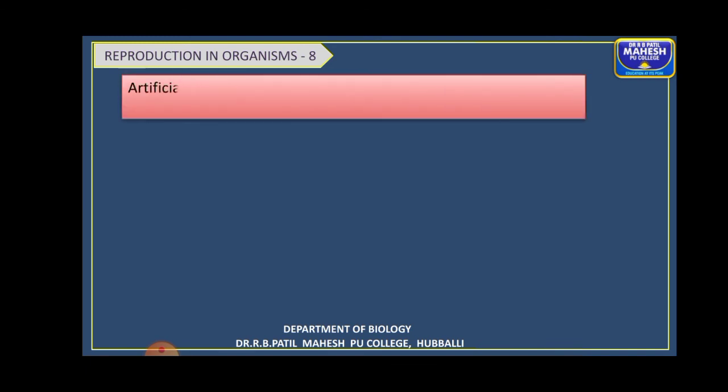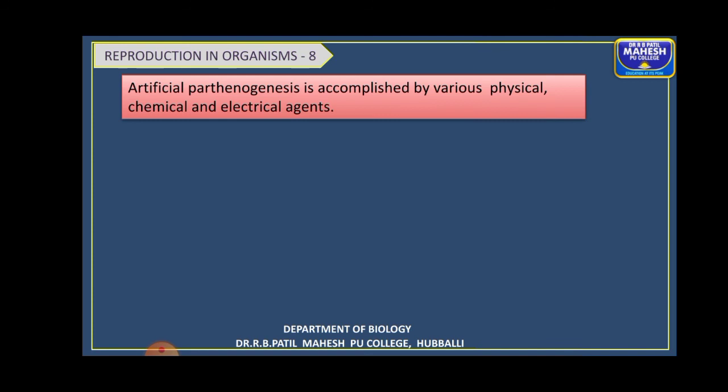Artificial parthenogenesis is accomplished by different agents. As I told you, it might be physical, chemical, electrical or mechanical stimuli, such as changing the temperature, the pH, giving electric shocks, UV light, right? These are some of the different stimuli, or also chemicals. As I told you, salt concentrations might be used, chloroform is used, urea, fatty acids, right? All this to induce